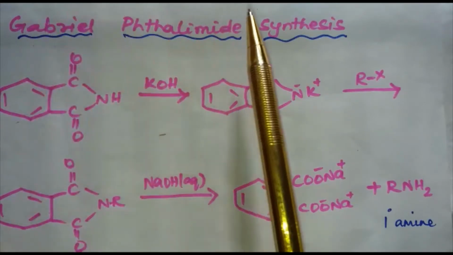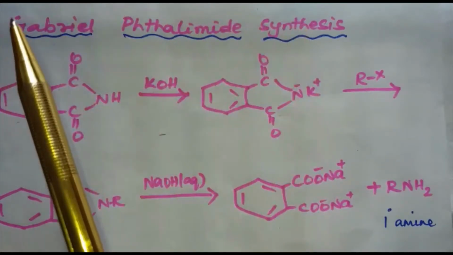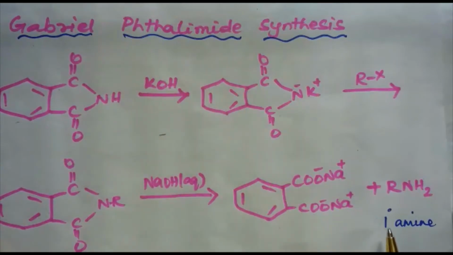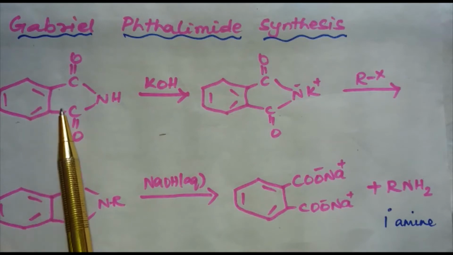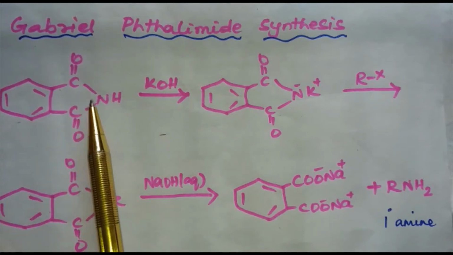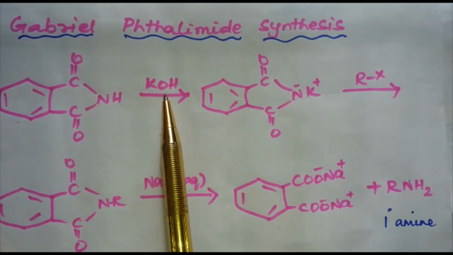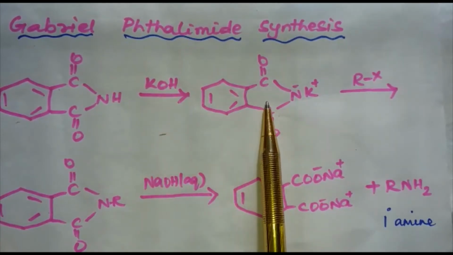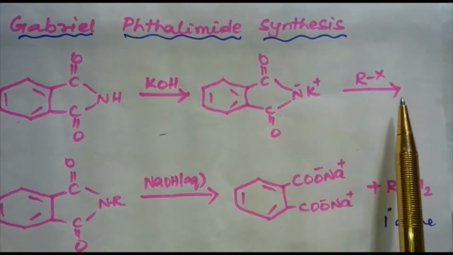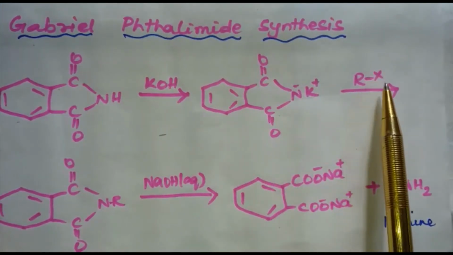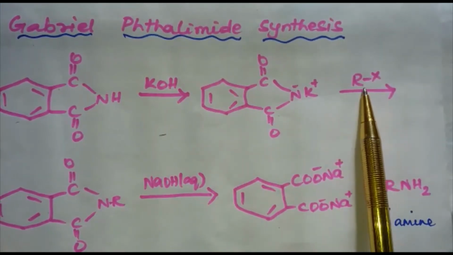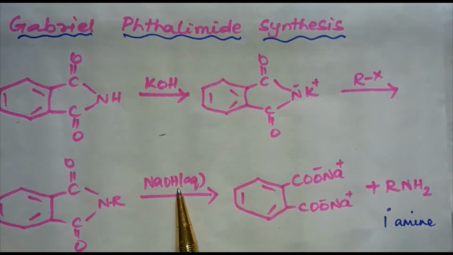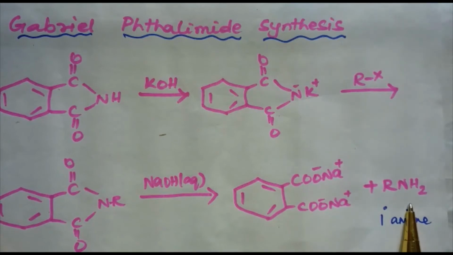Next is a name reaction, Gabriel phthalimide synthesis. Gabriel phthalimide synthesis is used for the preparation of primary amines. Phthalimide on treatment with ethanolic potassium hydroxide forms potassium salt of phthalimide, which on heating with alkyl halide RX followed by alkaline hydrolysis produces the corresponding primary amine.